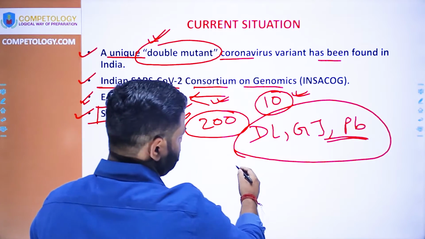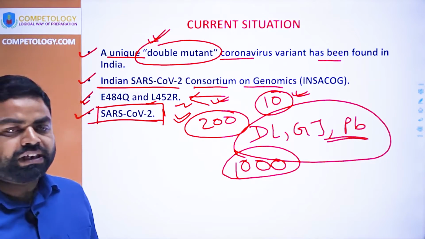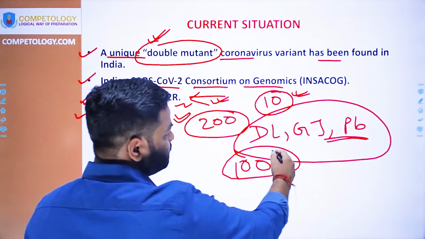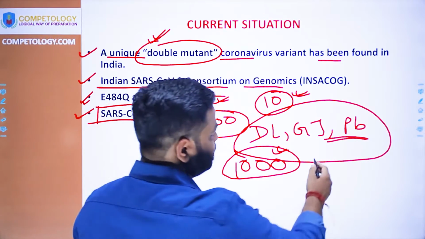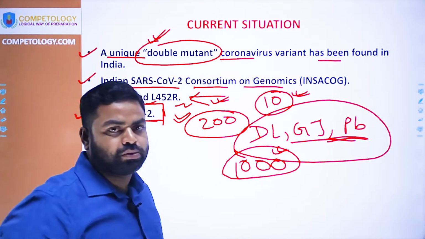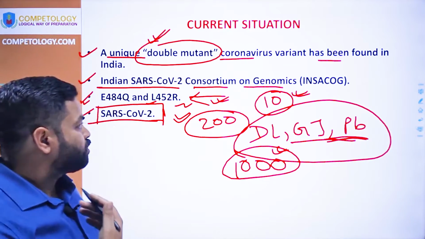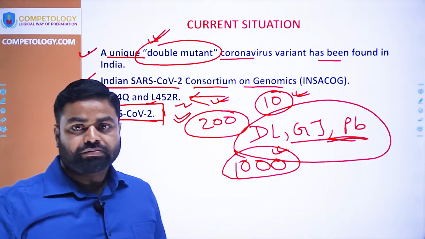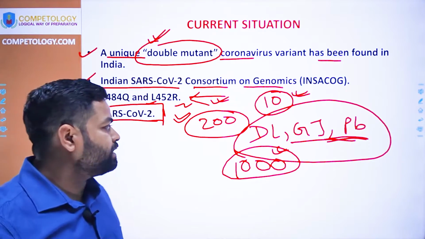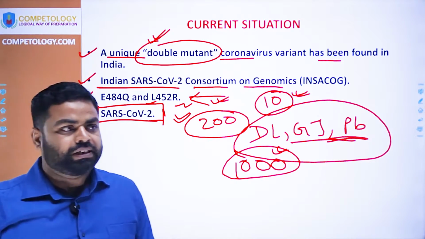In Delhi also, in the last 2 days there have been more than 1000 cases reported, and the same is being faced in Punjab and Gujarat also. This may be because of this mutated COVID strain which is more infectious to people, and because of that there might be a spike in new cases of coronavirus.